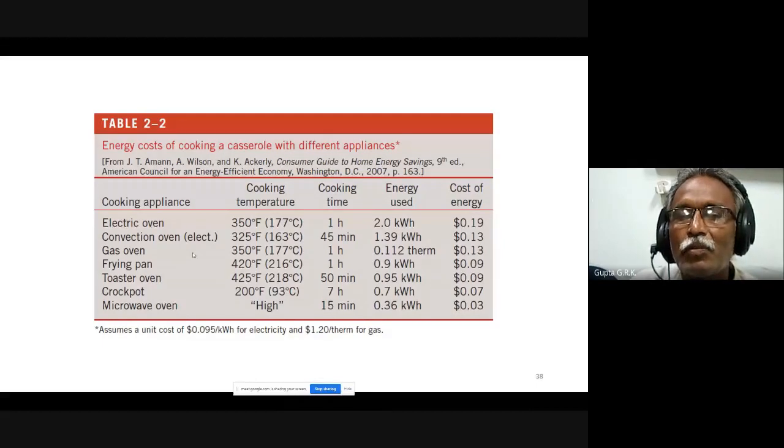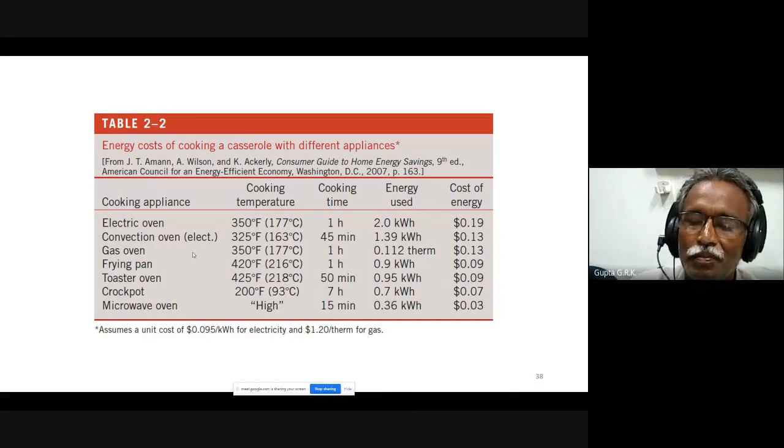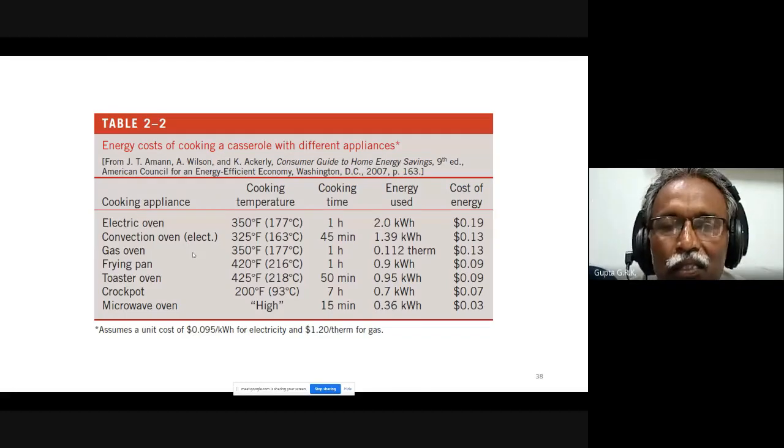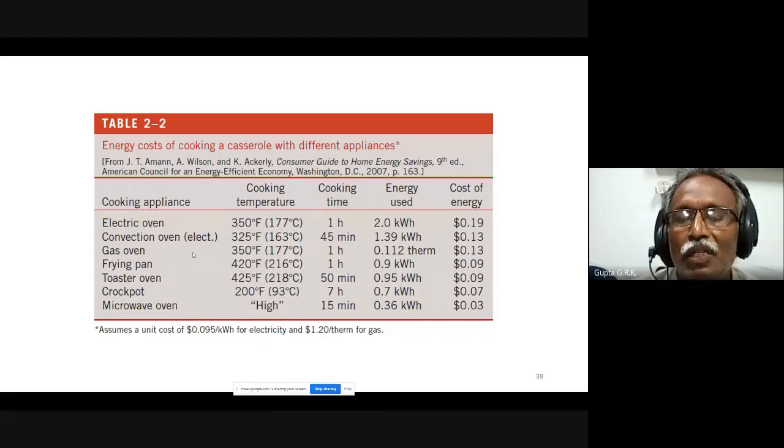Wherever they are consuming power, they check how much power is consumed there and what is the way to reduce the power consumption, and finally they try to conserve or save energy. Every industry is now forced to do that.